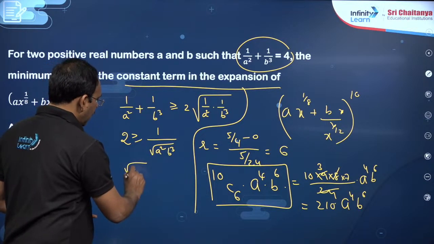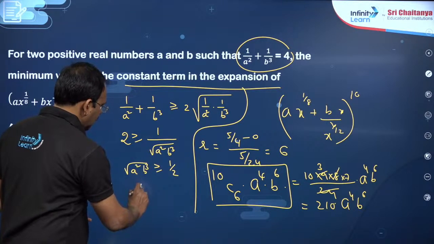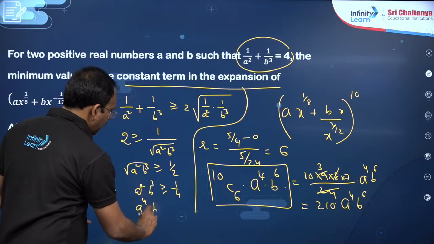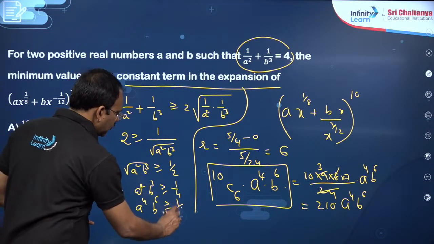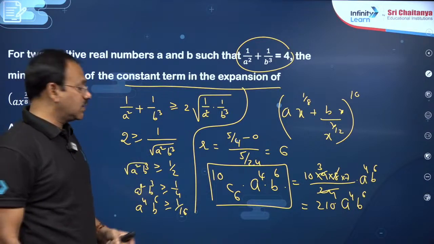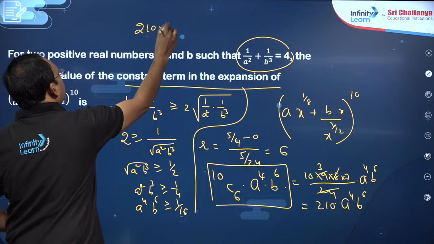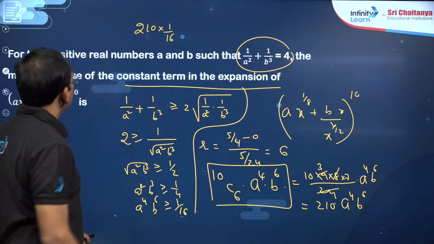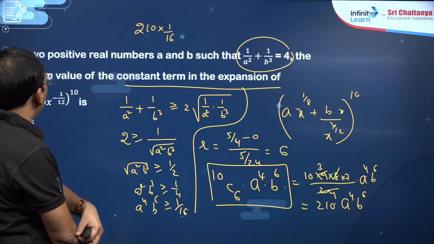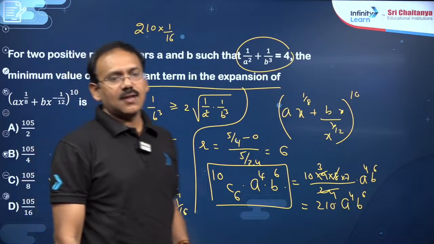So root of A square B cube is greater than or equal to 1 by 2. So A square B cube is greater than or equal to 1 by 4. Squaring, A power 4 B power 6 is greater than or equal to 1 by 16. So this particular expression's minimum value is 1 by 16. So your answer is going to be 210 into 1 by 16. If you cancel 4, and then cancel 2, 105 by 8 is the answer.